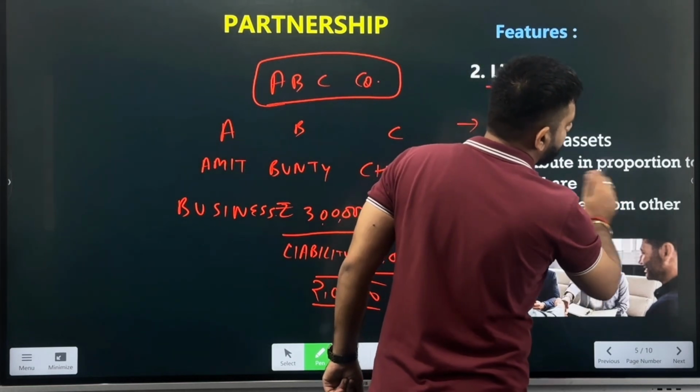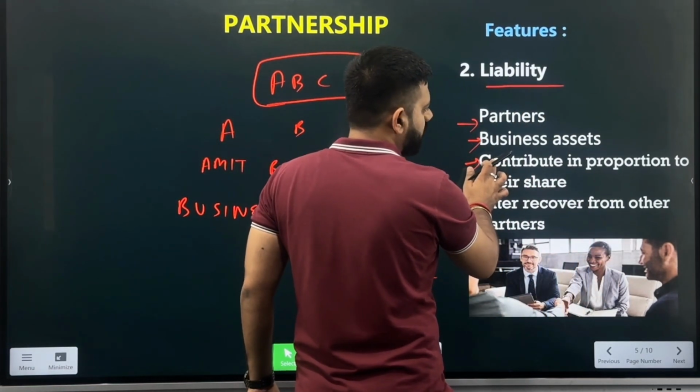Contribute in proportion of their share. What is the meaning of contributing in proportion of share?